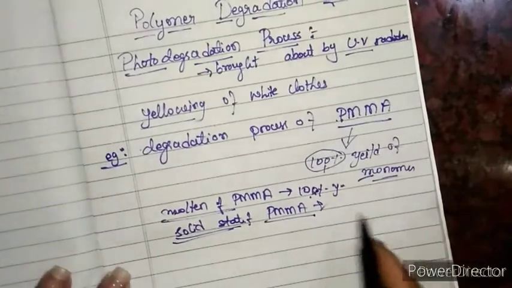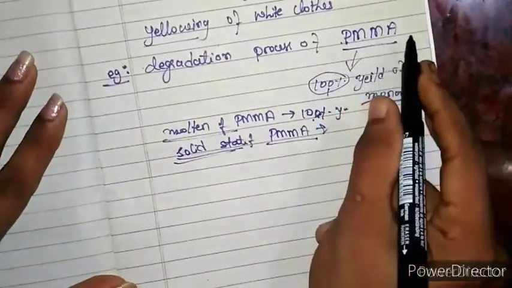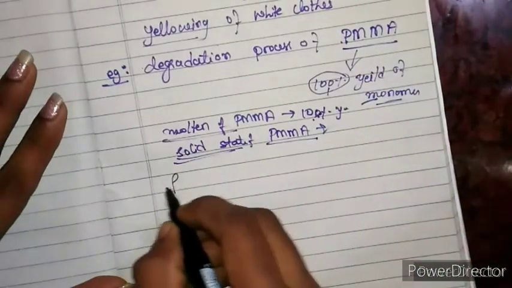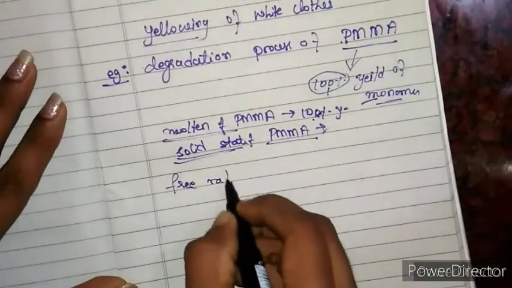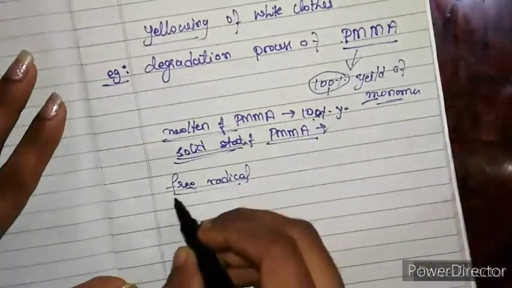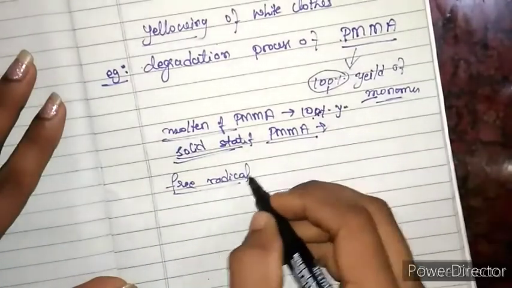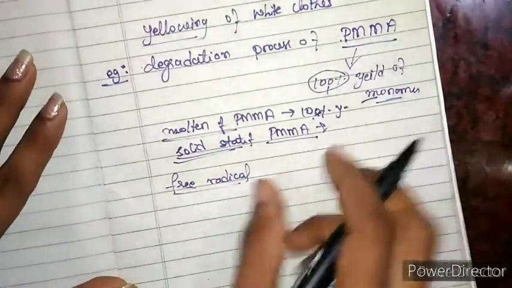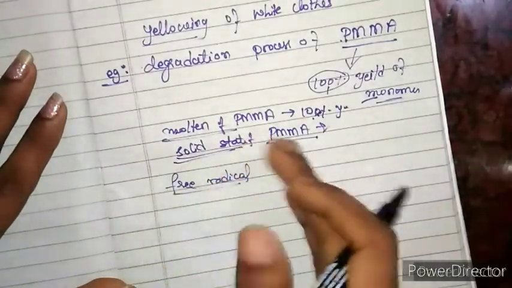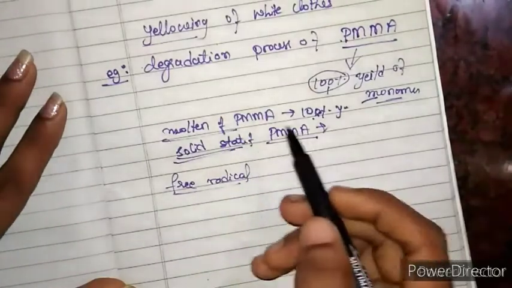Now, the mechanism of degradation of polymethyl methacrylate is believed to be caused by free radicals. This free radical is generated during photodegradation, and once the free radical is generated, its further reaction depends upon the physical state of the polymethyl methacrylate.